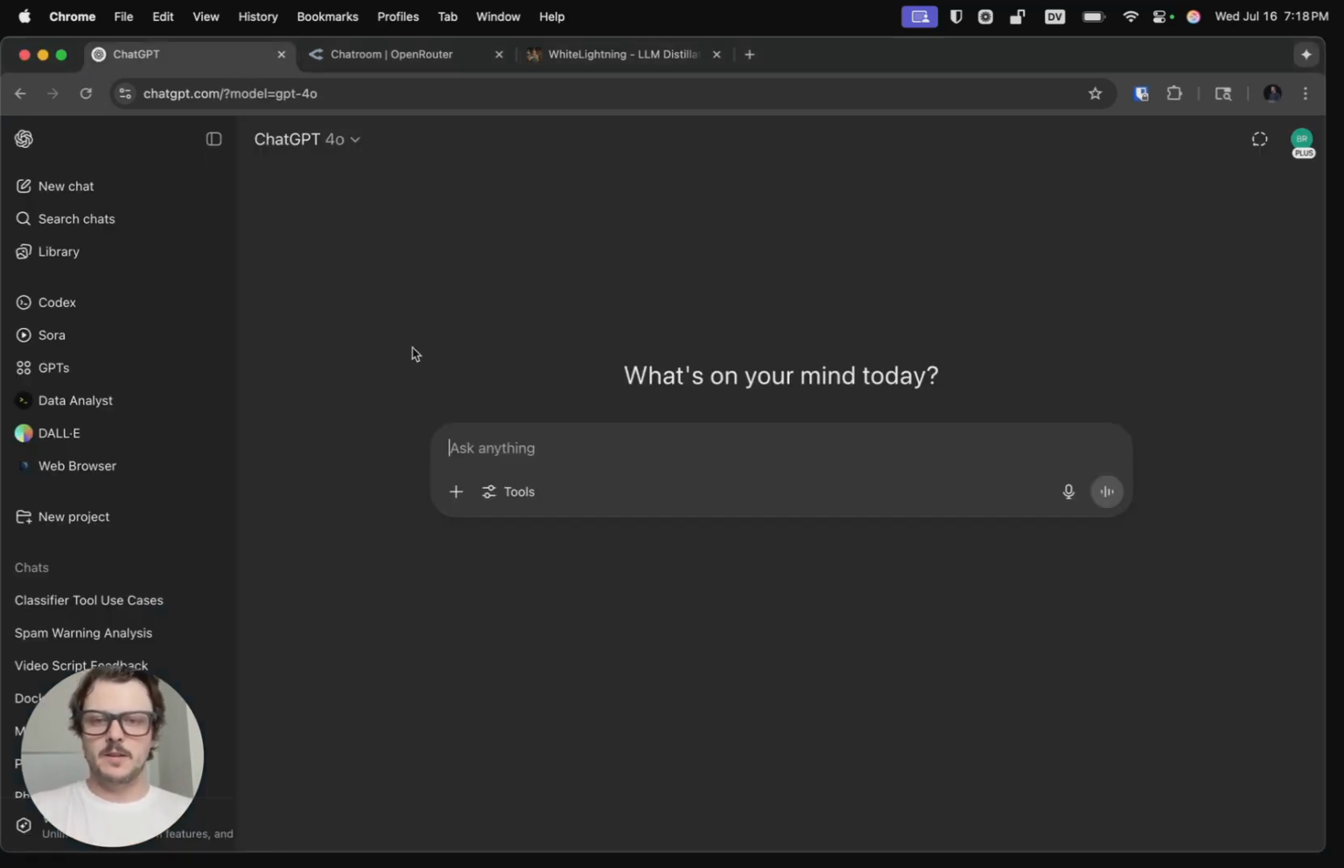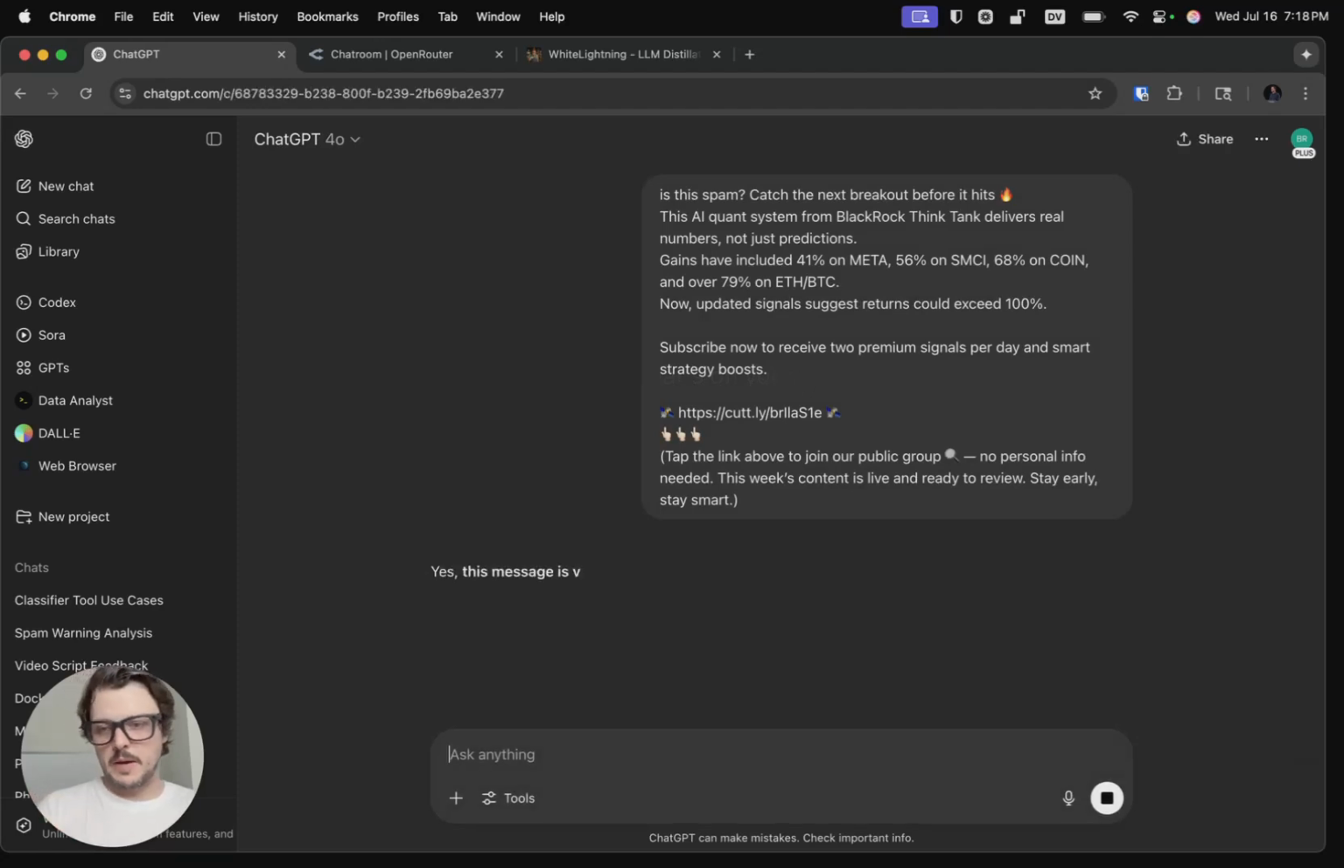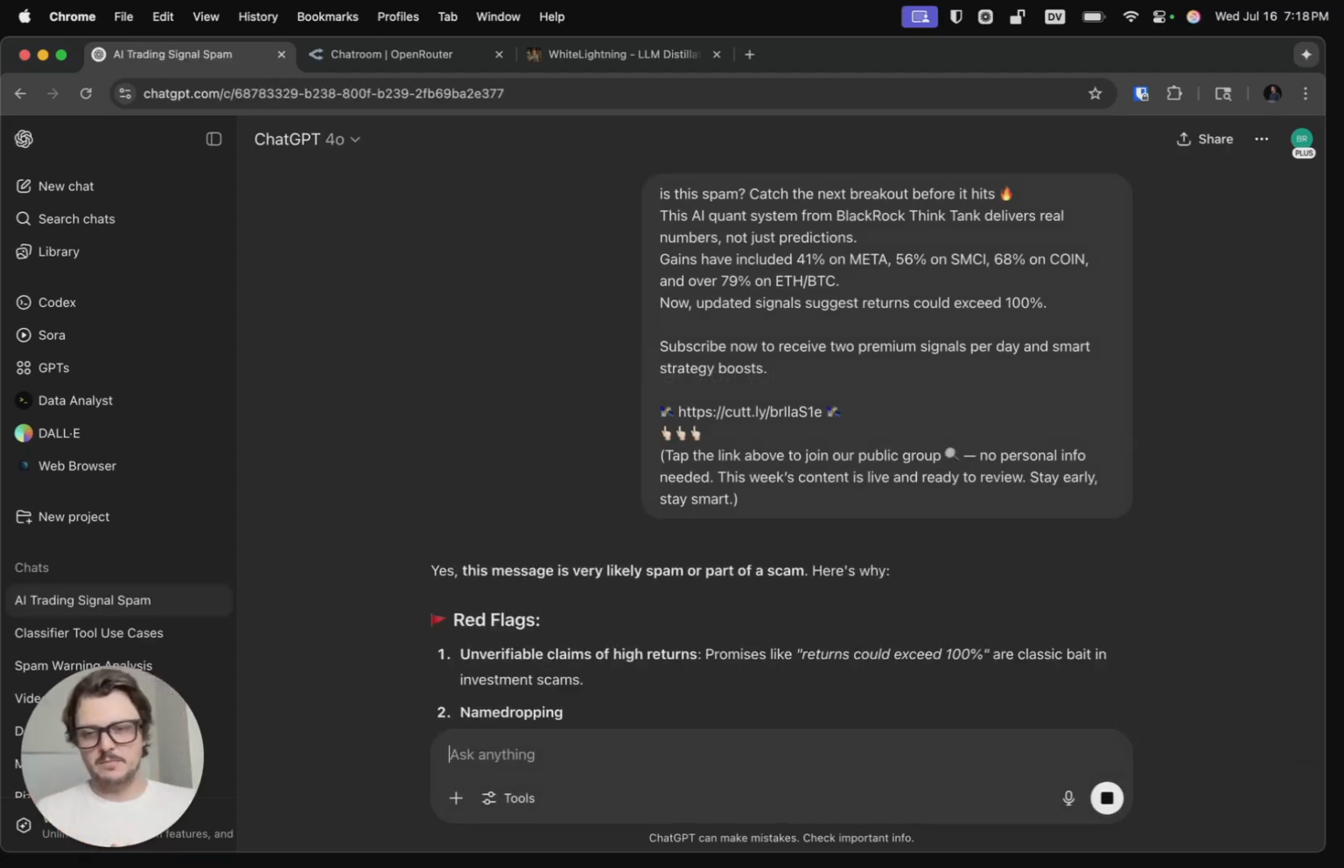So the developers of WhiteLightning and myself sometimes do things like this with LLMs. We ask, is this spam? And give it some spam. Of course the message is spam. I got it from my text messages today. But in order to find out that this is spam, I had to send my data to OpenAI, I had to pay an API fee, and I had to use a huge NVIDIA chip. And that was the problem we tried to solve.